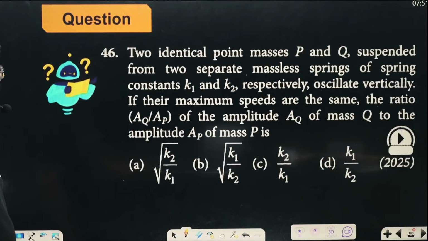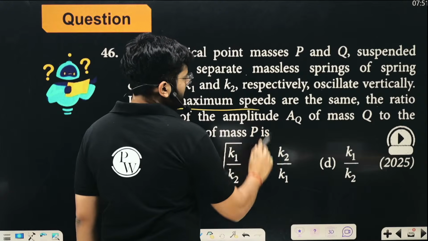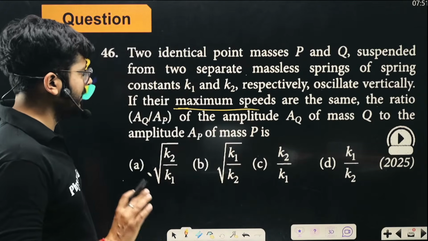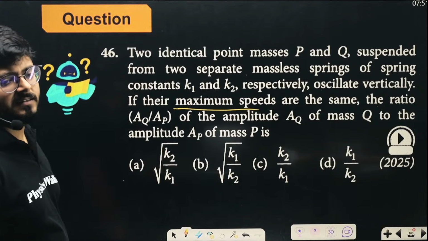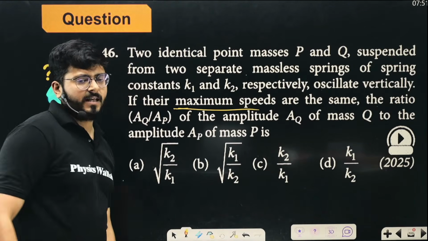All right. We have two identical point masses P and Q, suspended from two separate massless springs of spring constants K1 and K2 respectively, oscillating vertically, and their maximum speeds are the same. If their maximum speeds are the same, the ratio of the amplitude AQ of mass Q to the amplitude AP of mass P is going to be? My dear kids, they are oscillating vertically, and they are already telling us that the maximum speeds of these particles are the same. What is the maximum speed? It is omega into a, and that is the same for both of them.